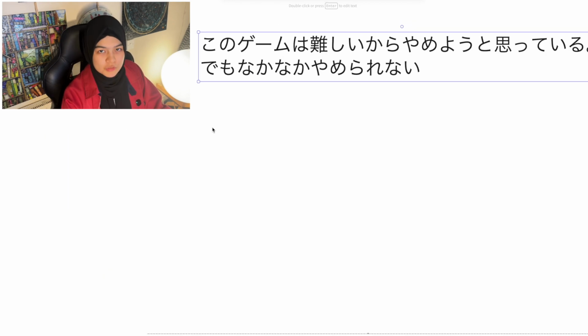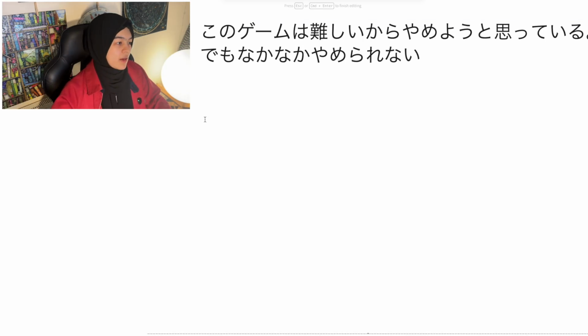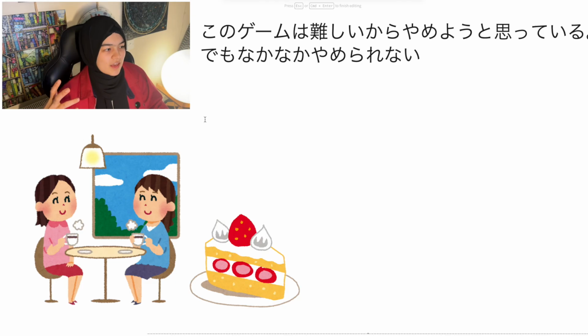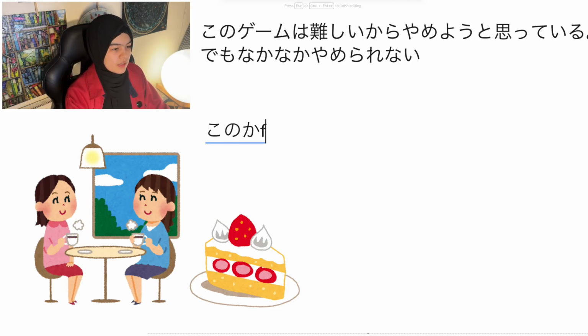Okay, じゃあもう一つ作ってみましょう。Let's say you just ate a really good cake at a cafe and you're still sitting there, okay? In that situation, you're like, I think I'll come to this cafe again. じゃあ、how do you say that? This cafe.